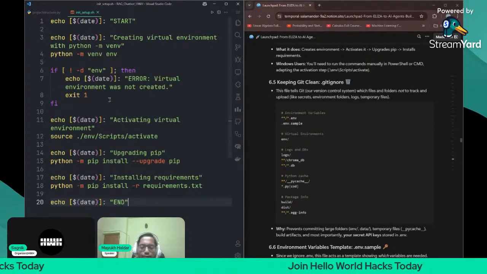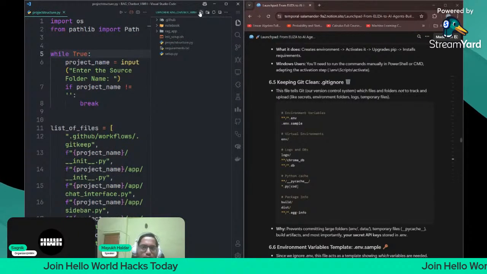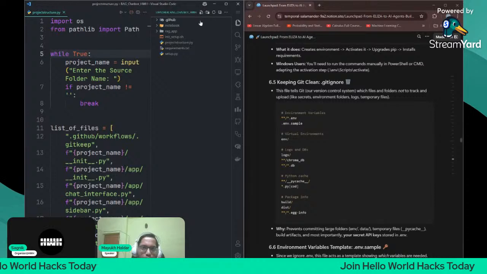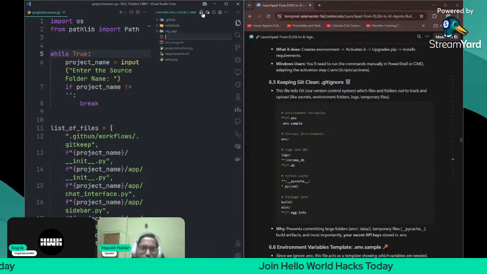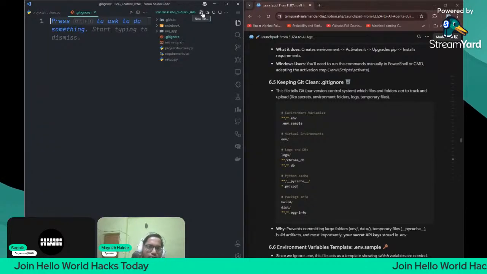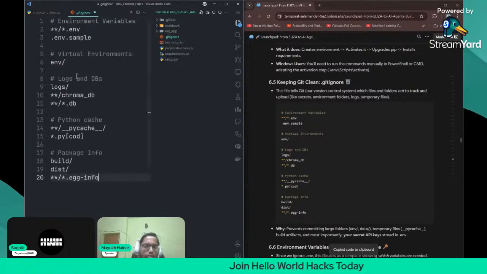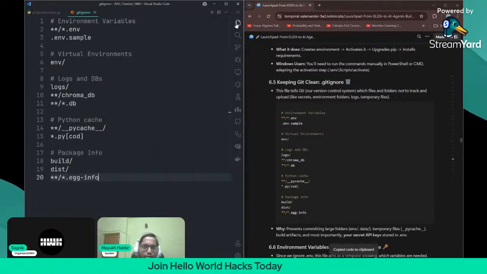One very important thing you're going to require is .gitignore. In the root folder, just click here and create one file known as .gitignore. Then paste this text from here into the .gitignore file like this. I think now this should work.